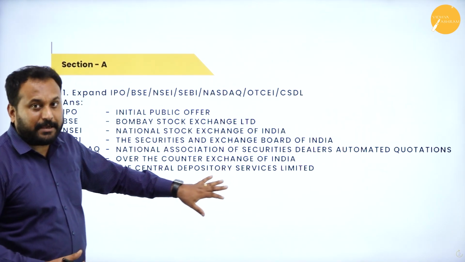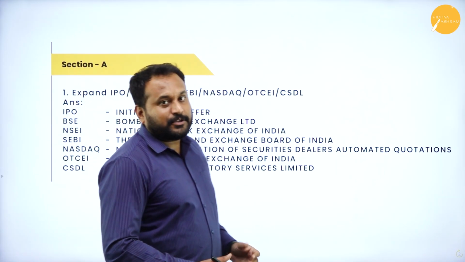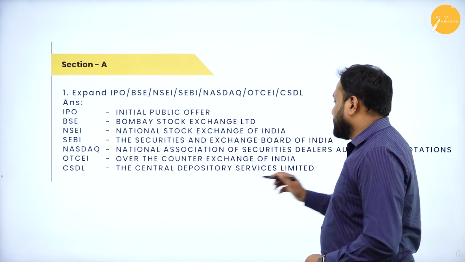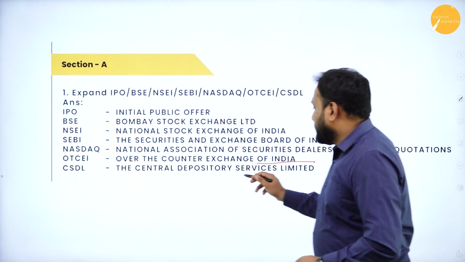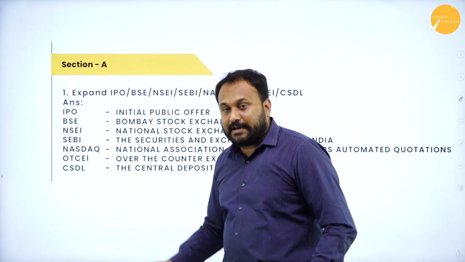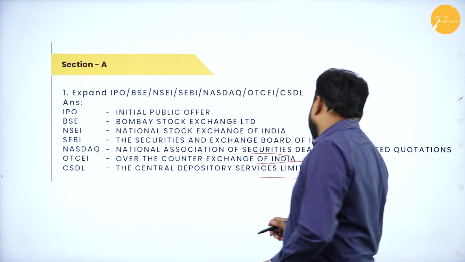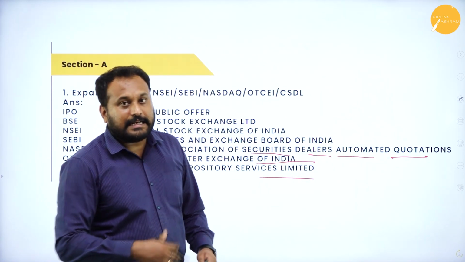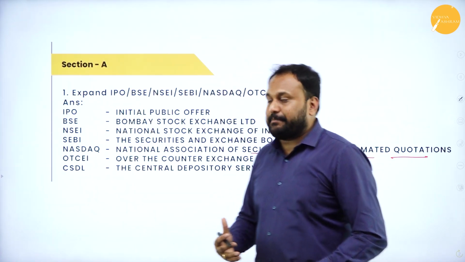So please do remember how you are supposed to write the answers. Say you have OTCEI, that is Over the Counter Exchange of India. CSDL, the Central Depository Services Limited. The same way NASDAQ, that is National Association of Securities Dealers Automated Quotation, which is again in New York, in the USA. So these are the things which you are supposed to remember.